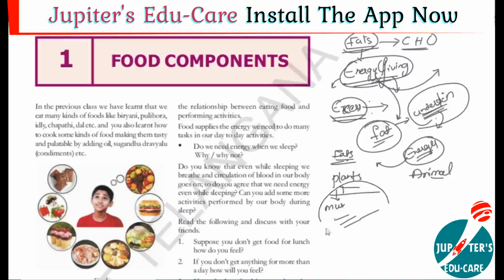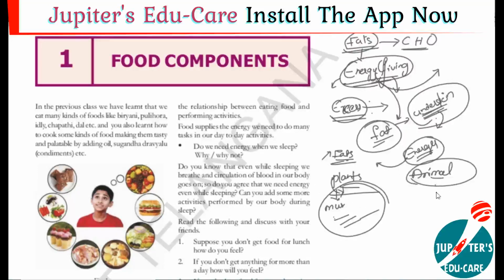All these materials produced from plants provide fats. I will repeat: mustard, groundnut, coconut, cashew nut, walnut. These food materials contain fats.